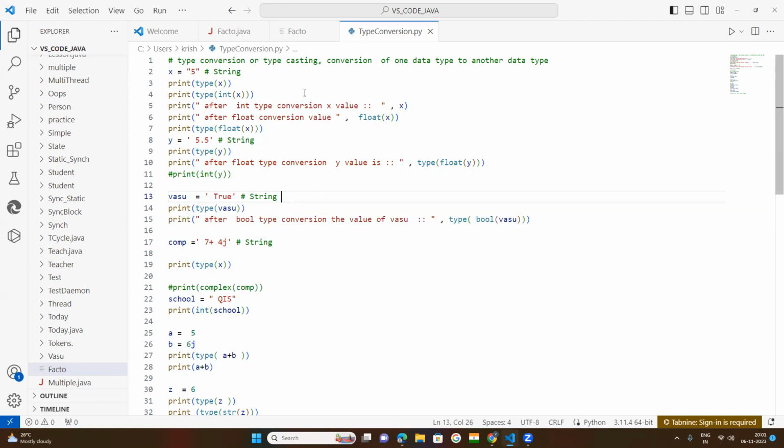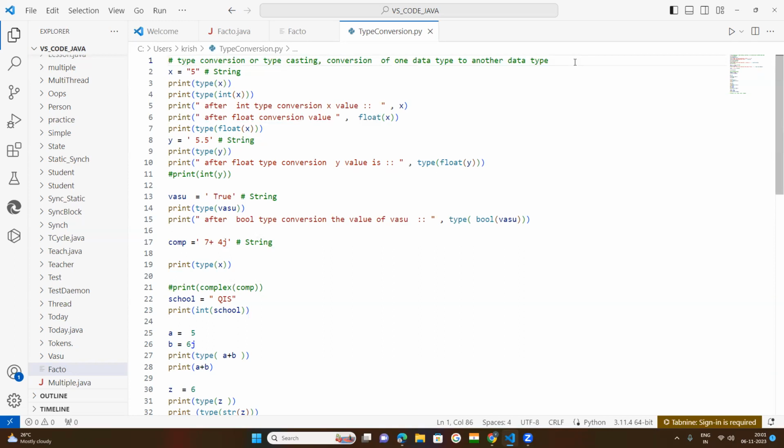The interpreter checks line by line. The first line will be escaped, which means we have put a comment, so the Python interpreter will escape this line and will not read it. In the next, second line, it understood that it is a string, because whenever you keep double quotation or single quotation marks, it understands that it is a string type of data.